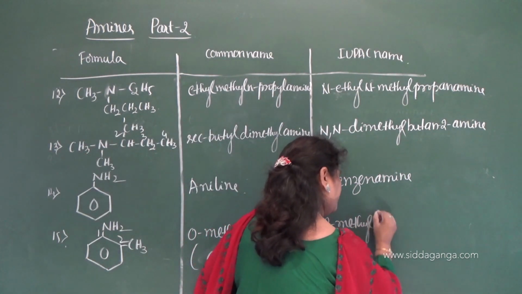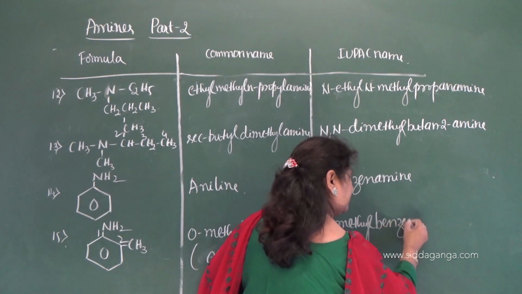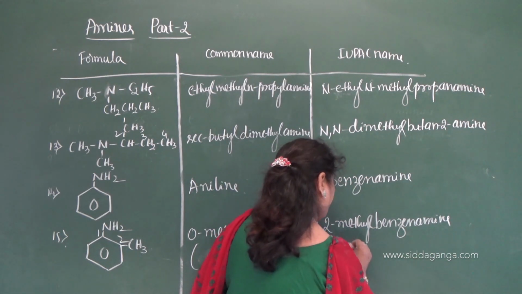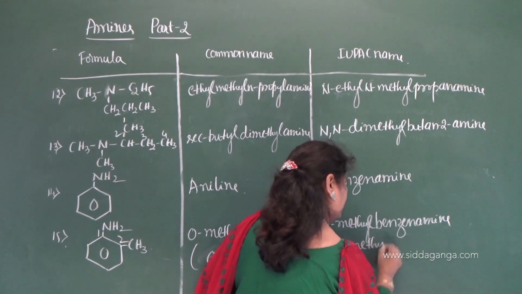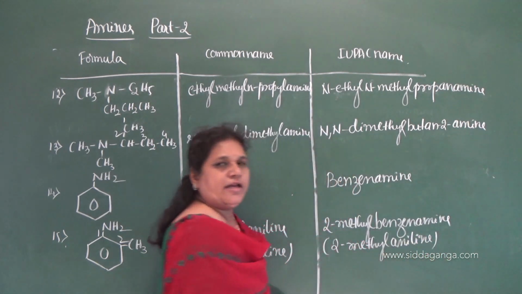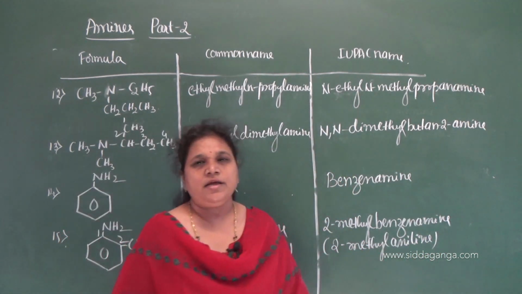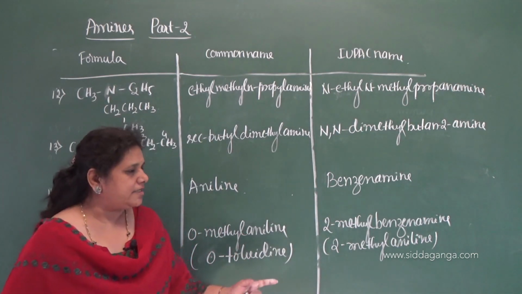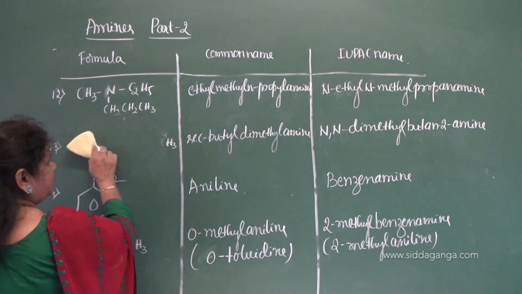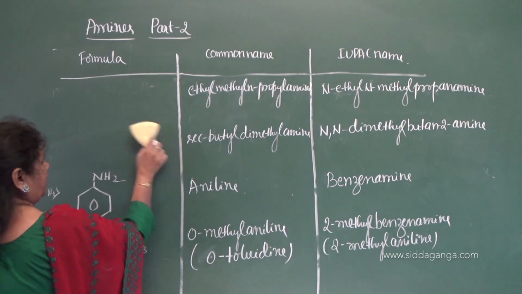So here you can write it as 2-methyl benzenamine, or you can give 2-methyl aniline. You can retain the root word aniline here, or else you can write benzenamine, okay, and that is the IUPAC name. Now let us move on to secondary and tertiary aromatic amines.